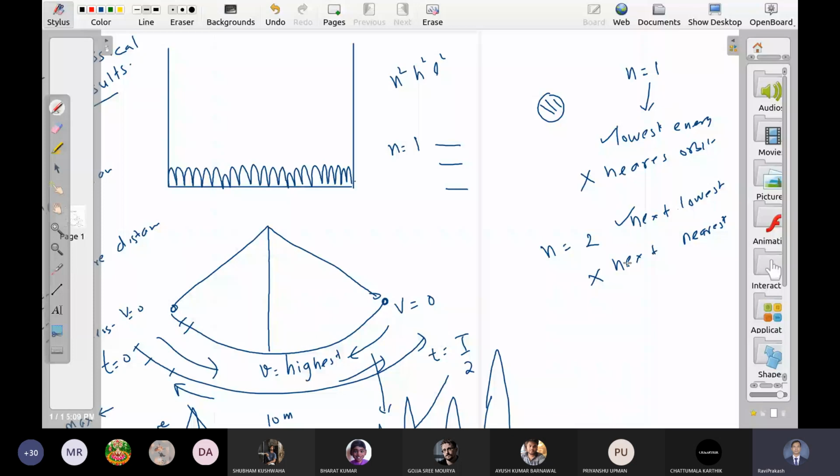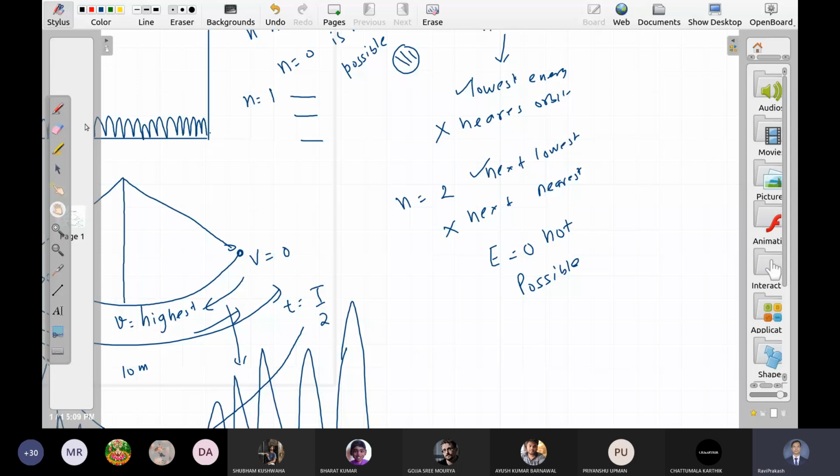What is one more common property? Can energy be zero in Bohr's orbit? No, sir. Here also, n is equal to 0 is not possible, because if you put n equal to 0, your wave function is also going to be 0. It means the particle is not there inside the box. Or it is true in general: a bounded system cannot have zero energy.